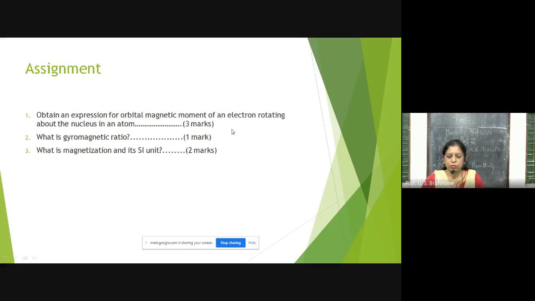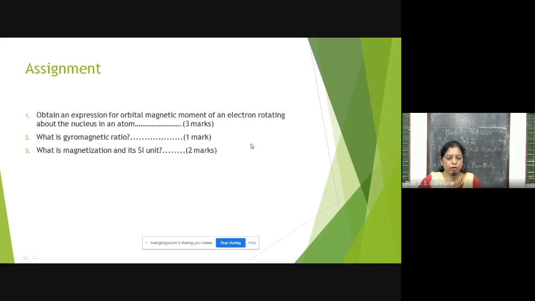The building block of any bulk material is nothing but the atomic structure. In the atom, at the center there is the nucleus, with neutrons and protons in it, and the electrons are rotating around it.